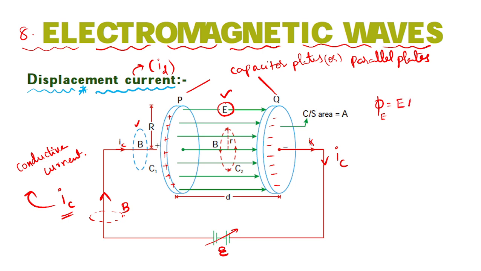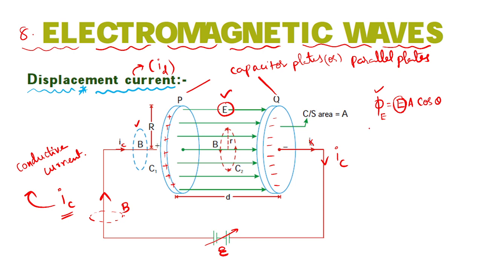Electric field into area of cross section into cos theta, I can see it. Yes or no? But here, if this electric field is changing now, flux also changes, right? Are you getting my point here? So in between the capacitor, what happens here? Electric field will change. So due to that electric field, what happens here?